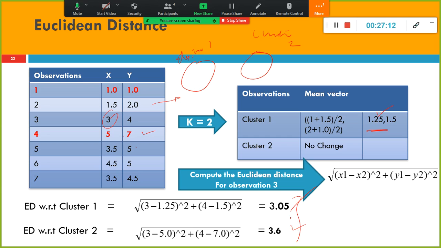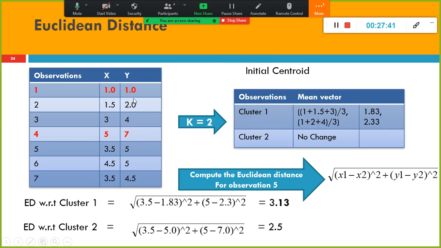Of these two, which one is closer to the cluster, which one is lesser? This one, right? Hence this record, these two records, this record already got assigned to this one. Even this record also got assigned to cluster 1 only. For cluster 2, so far there is no assignment, hence there is no need to update the centroid value. But here you need to recompute the centroid value.